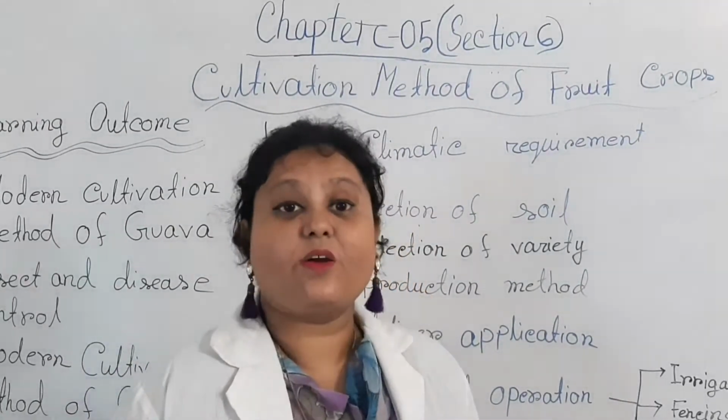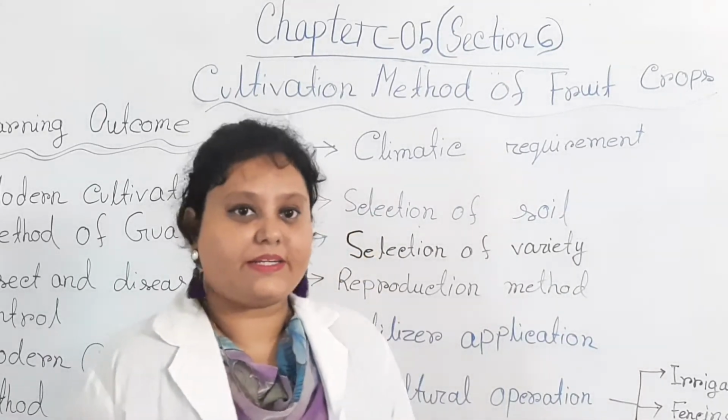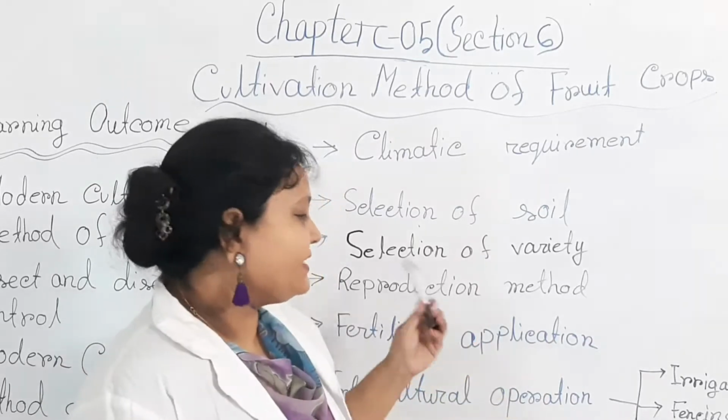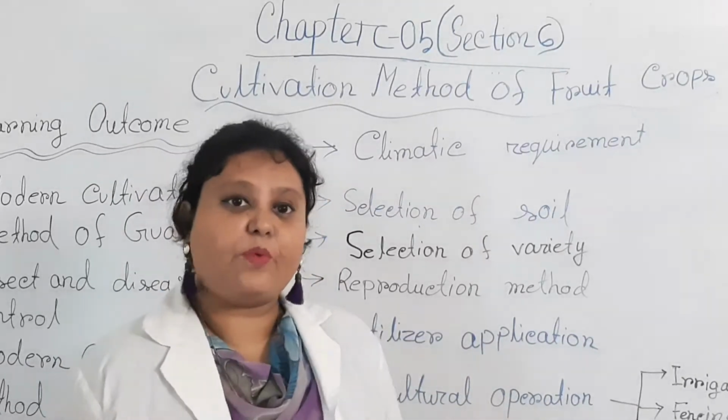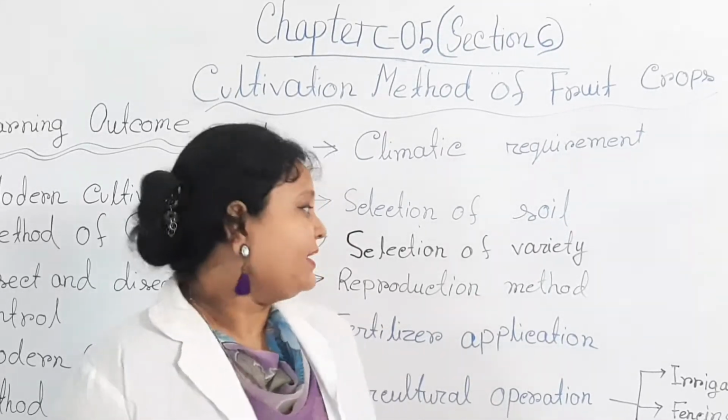Many guava varieties are present. Some varieties are very popular, and the variety names are very important for knowledge-based or multiple choice questions.